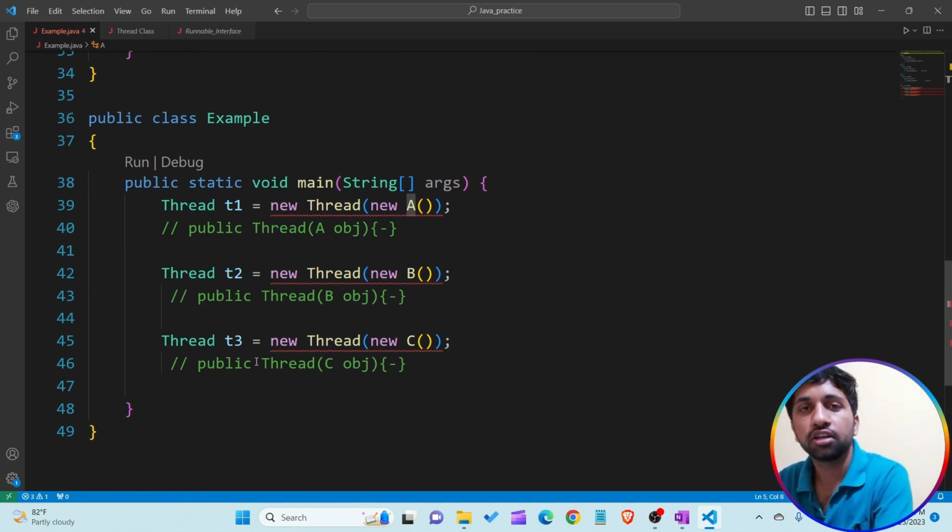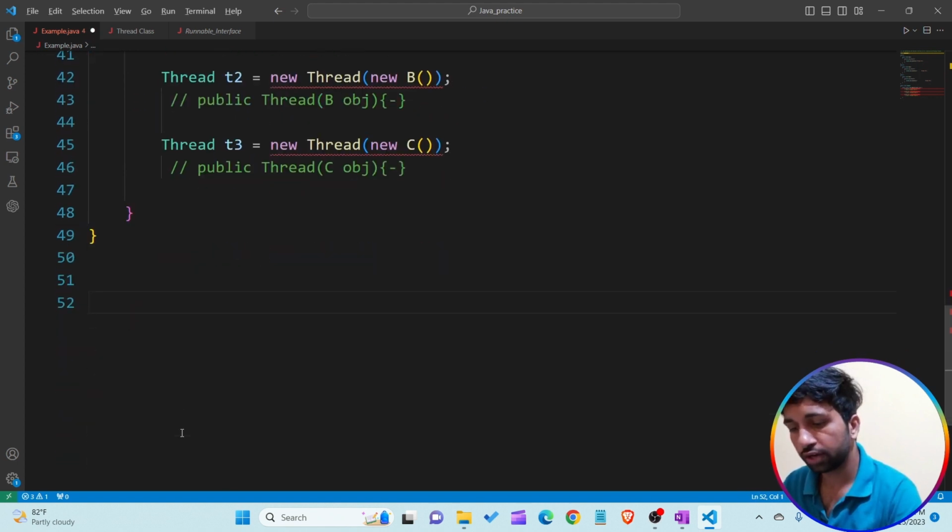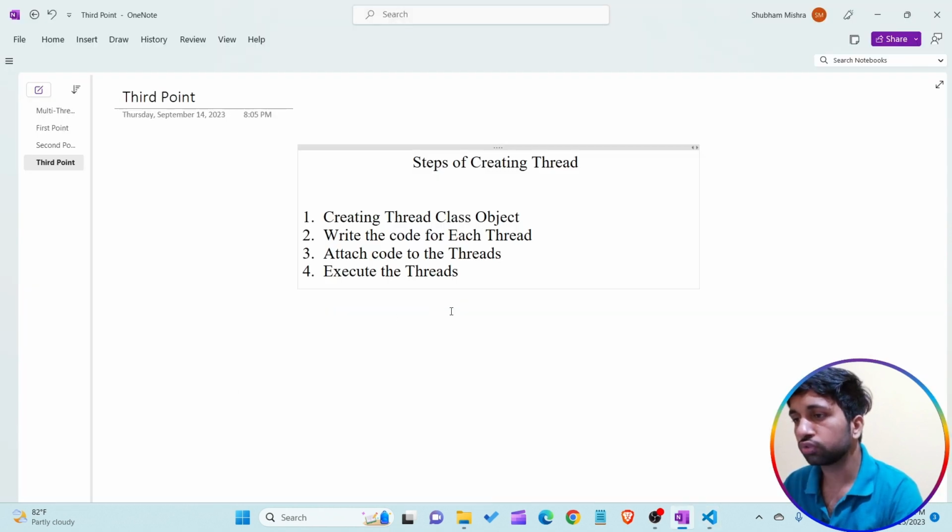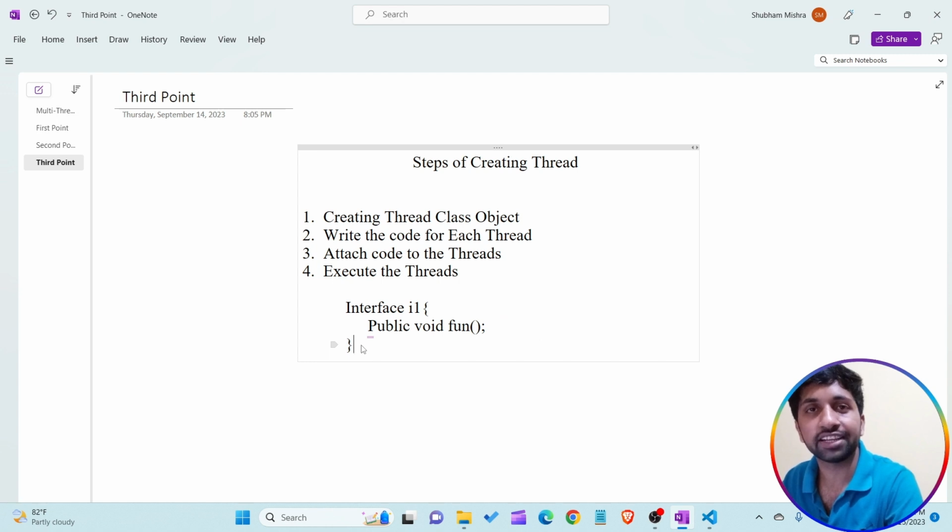I just want to quickly revise how an interface looks. I want to open the OneNote so you are able to see. If I am coming here, I just want to write interface. So if I want to create an interface, I have to write the interface keyword, then the interface name, and then curly braces. This particular interface contains some method, public void fun method. So this interface contains the function declaration only.